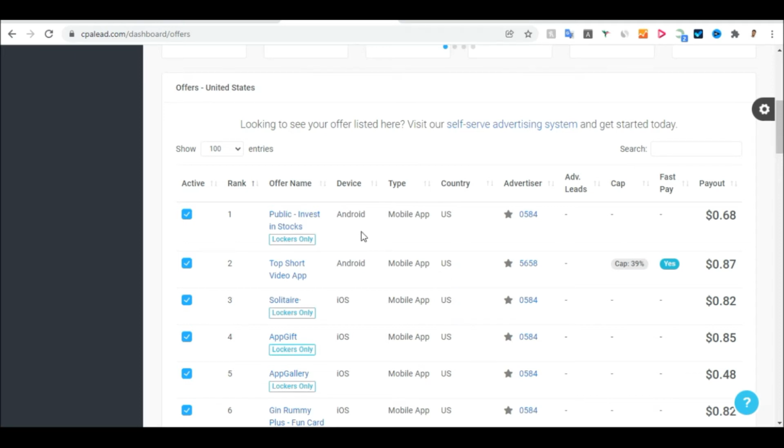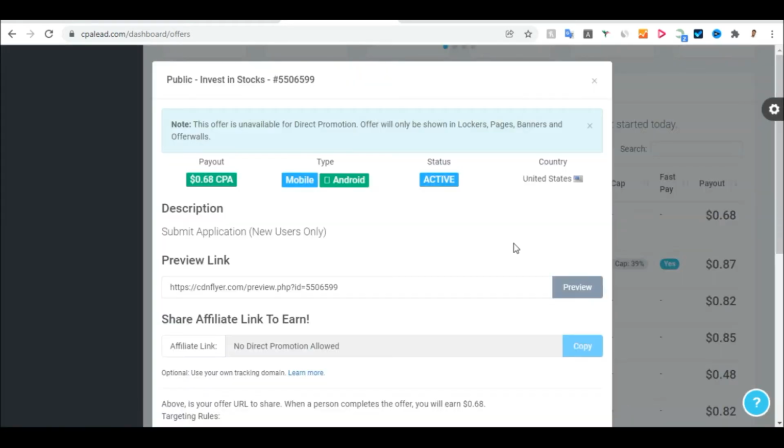So you need to make sure you promote the product according to the requirement of the advertiser. So you need to click on this section. If you want to promote it, just click on it, and on top you'll find the URL. Normally, if the link is available, you will find it here. But as you can see, this offer is not available anymore.